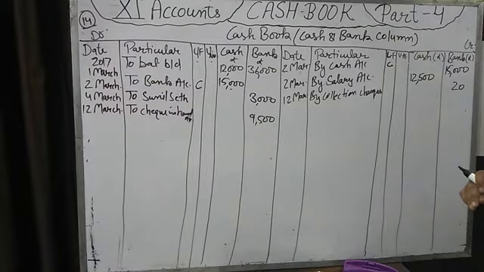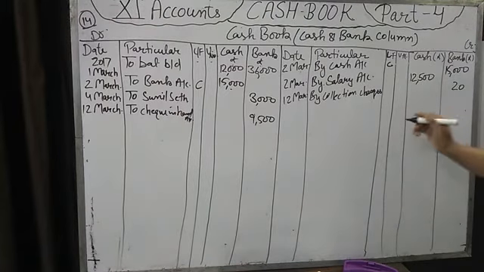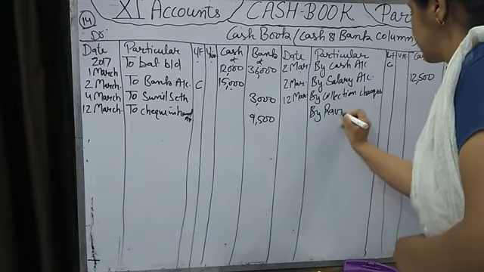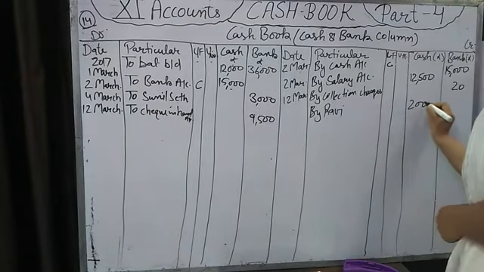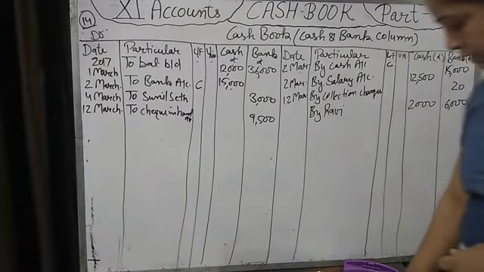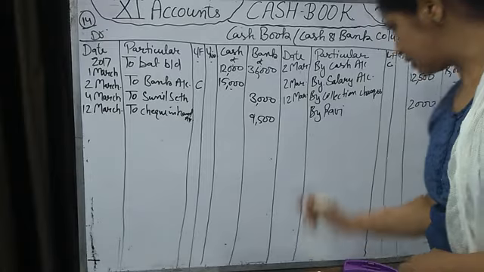So we are giving 6,000 by check and 2,000 by cash. Both are going. We will write on the credit side by Ravi, cash of 2,000 and check of 6,000. On which date? It is on 16th March.